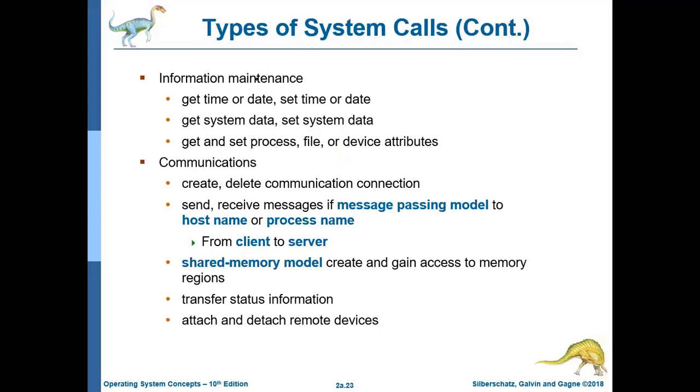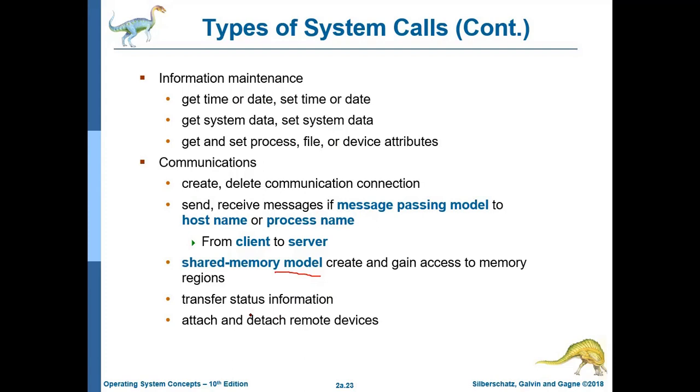Then information maintenance: get time or date, set time or date, get system data, set system data, get and set process, file, device attributes. For communication there are create, delete communication connection. Message passing is also there. Shared memory model is also there. Transfer status information.